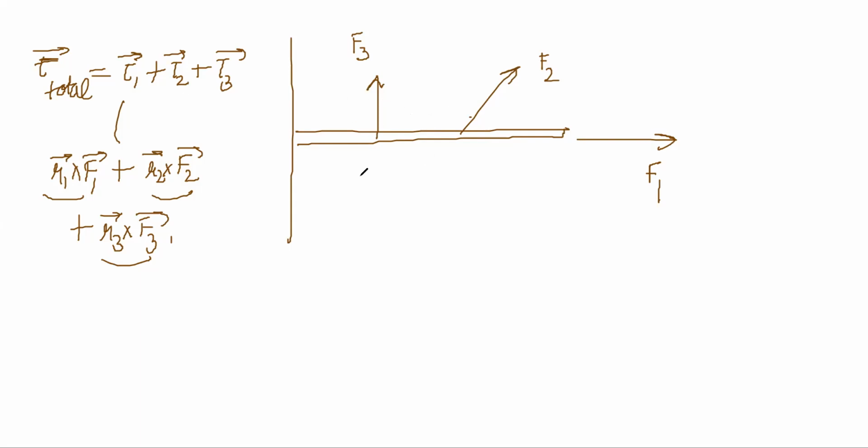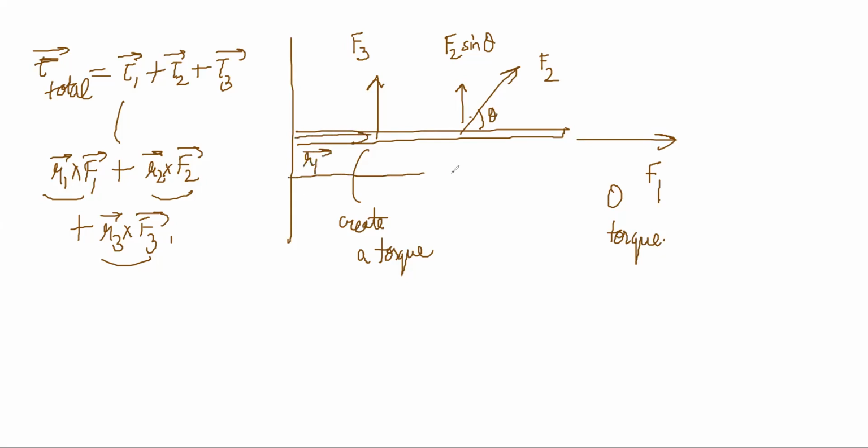So this one will create a torque. The second one will create a partial torque because of F2 sine theta. This one will have zero torque. All the torques will be measured from the axis. This is your R1 vector, this is your R2 vector, and this is your R3 vector.